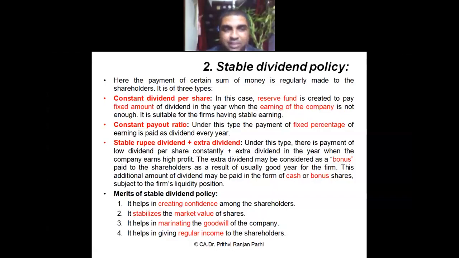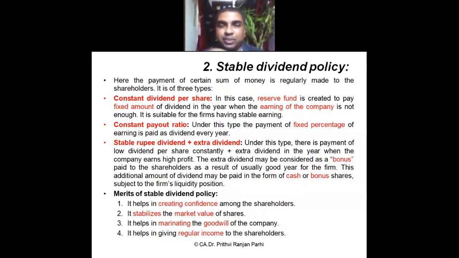Payout ratio is constant. Understood? Third is a different kind of dividend policy. It is stable rupee dividend plus extra dividend. Here the company maintains a stable, fixed dividend, plus in certain years, in the year when the company gets some extra profit, it declares some additional dividend.